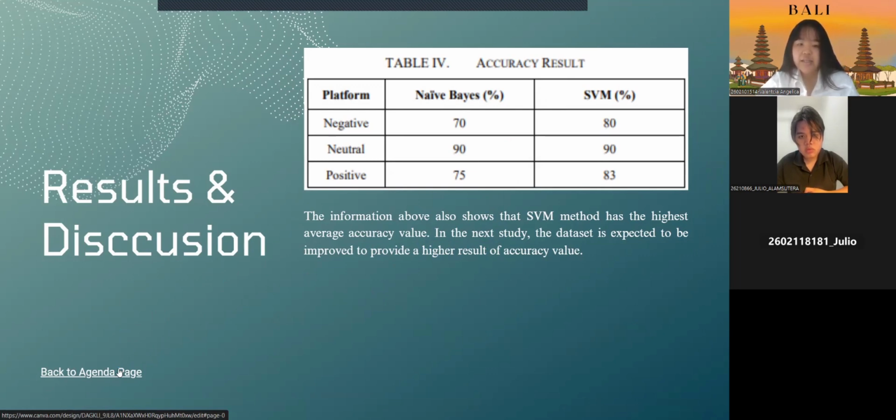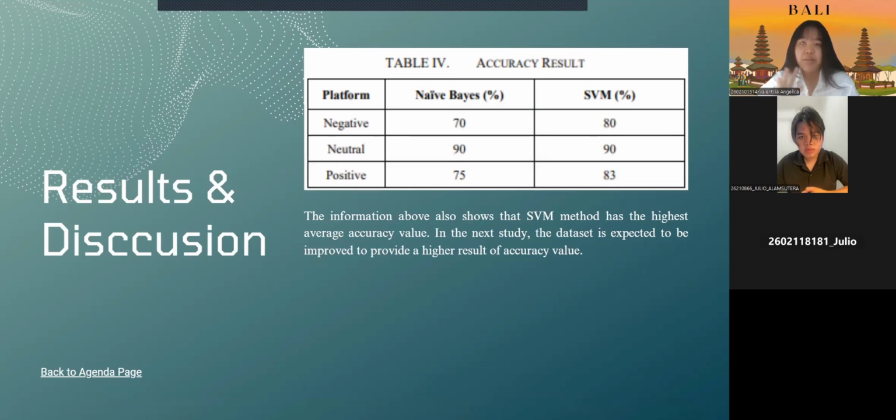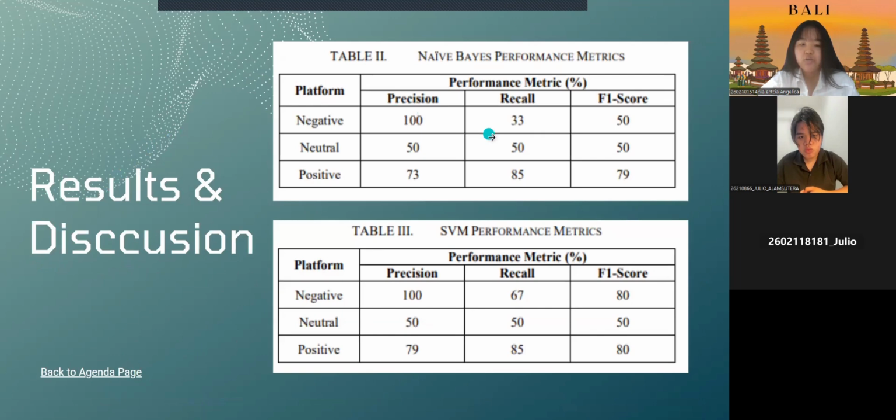And in this study, the dataset is expected to be more diverse and more varied to improve the accuracy. Because from the previous table that shows the performance metrics, we can see that the precision, recall, and F1 score from the two models are not quite good, and we can say that they can be improved if we have more time to crawl more data and make the dataset more diverse and varied. And next.